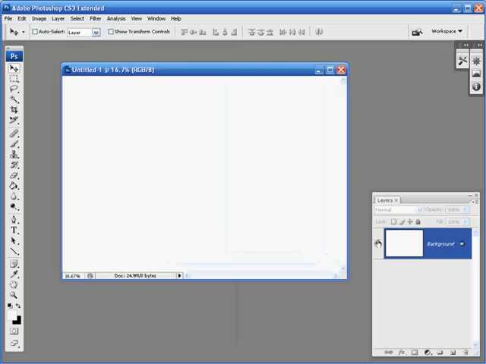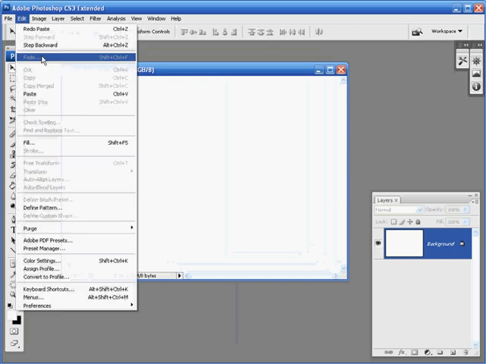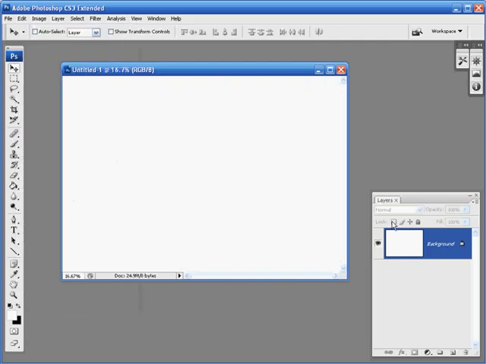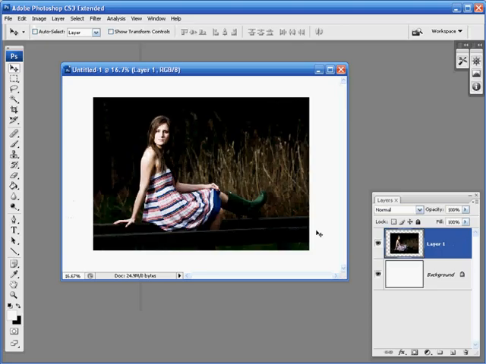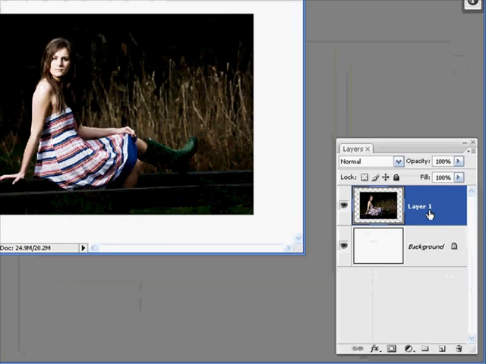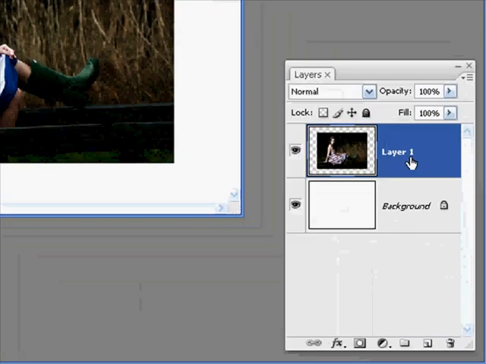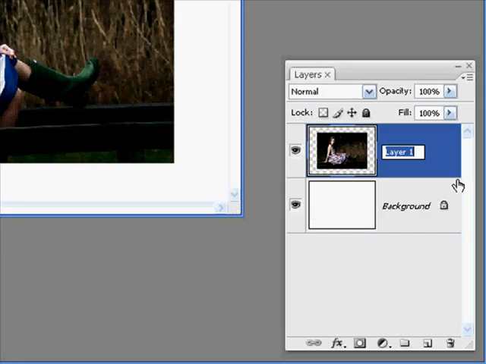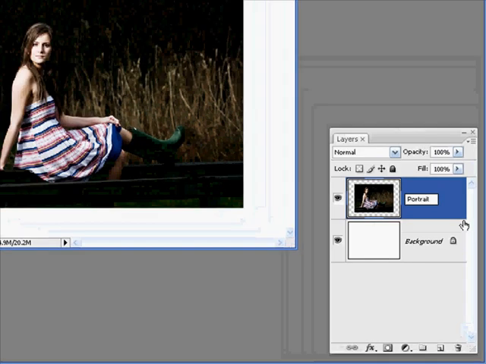To paste the portrait image into my new document, we can go up to Edit and then down to Paste, but I like to use the keyboard shortcuts where I can, so I'm going to use the keyboard shortcut for paste, which is Ctrl+V, and there it is, it's been pasted nice and centrally in the document. Whenever we add or create a new layer in Photoshop, it's always good to get into the practice of renaming it. So I'm going to double click on Layer 1 in my Layers palette, and I'm just going to give this layer the name Portrait, and then I'm going to hit Enter on the keyboard.